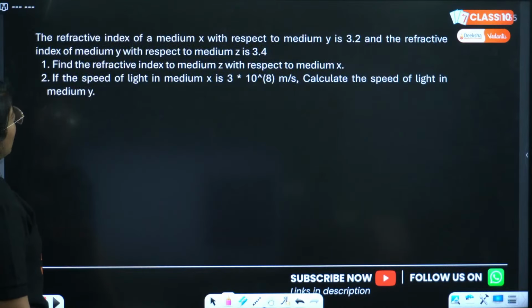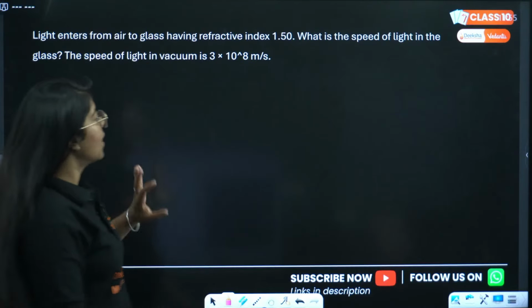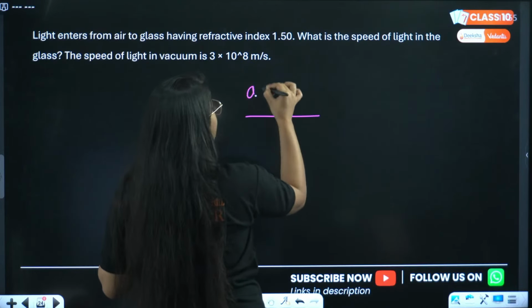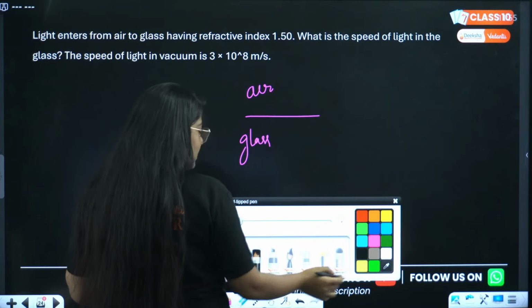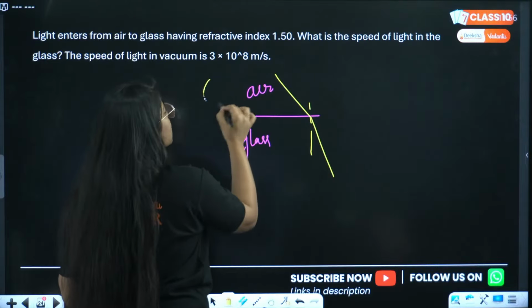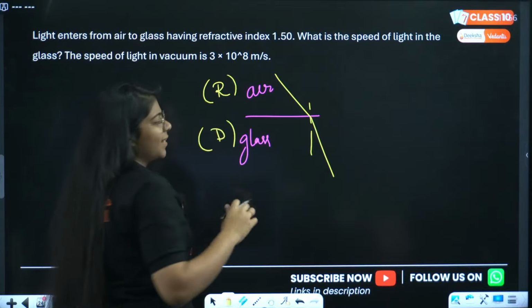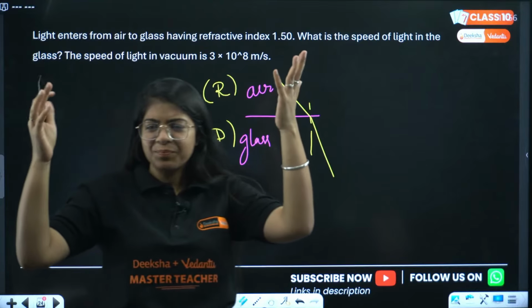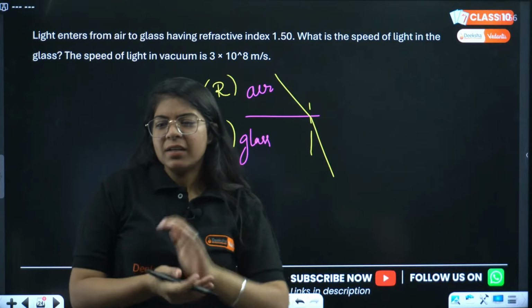Now let's go back to the first question we had. Light enters from air to glass. We have this air and we have this glass. Light is entering from air into the glass. Of course, air is rarer and glass is denser. That is just common sense.